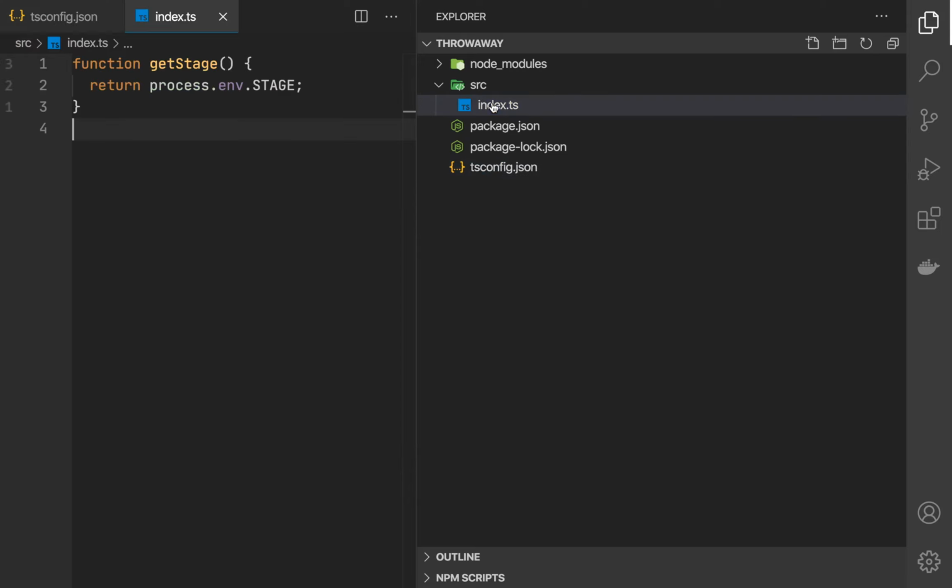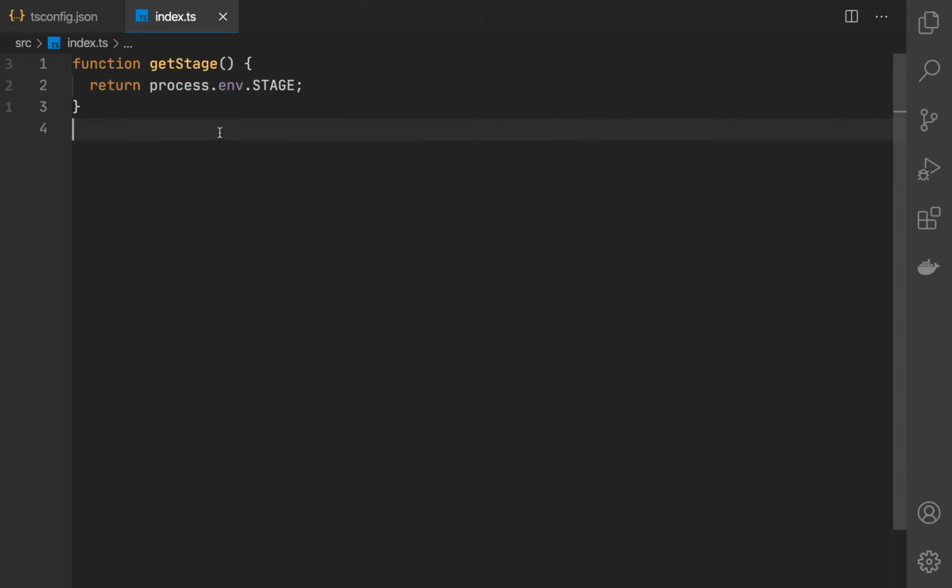Looking at the index file, it's also very minimalistic. I have a function getStage which just returns an environment variable called STAGE. And the typing of that variable is correct, but usually you would have your environment variable strongly typed. In our case, maybe something like production or development will do.